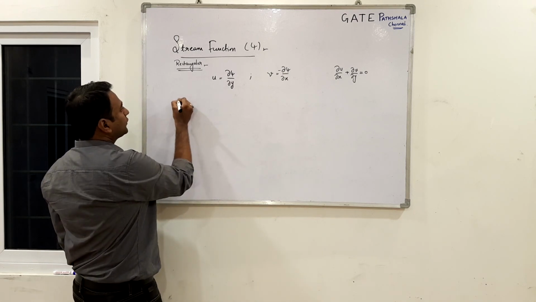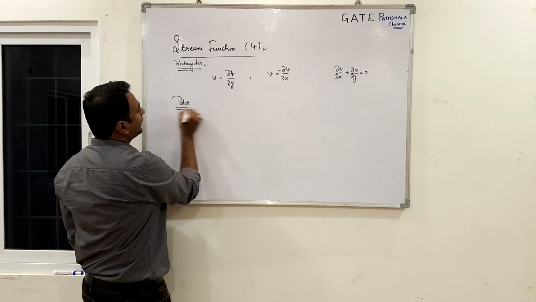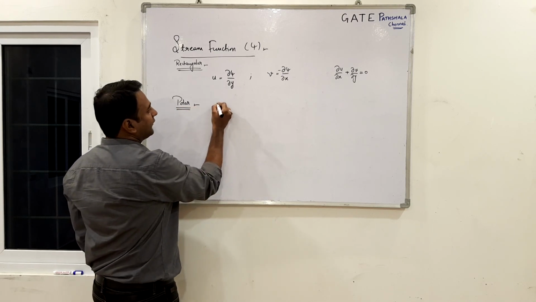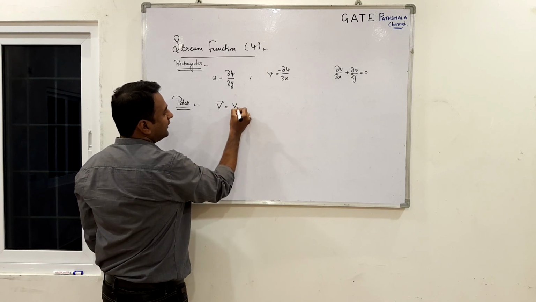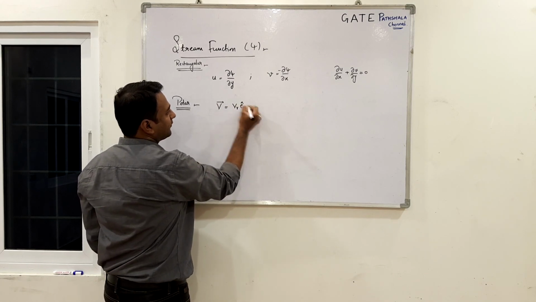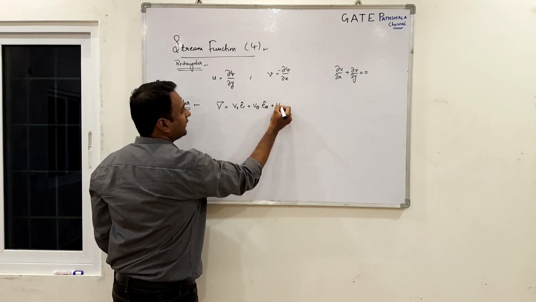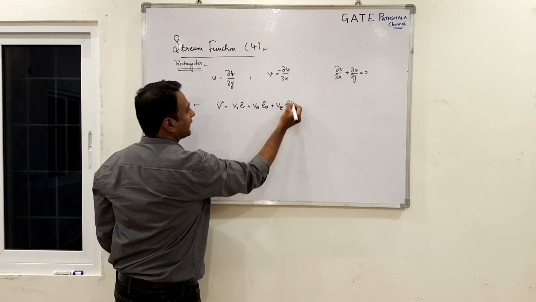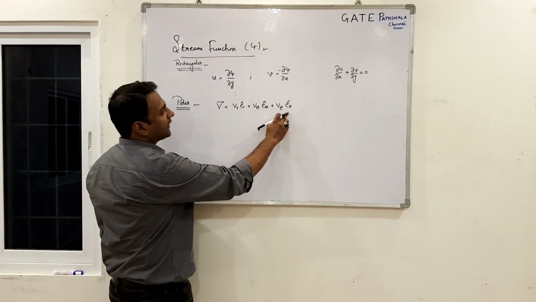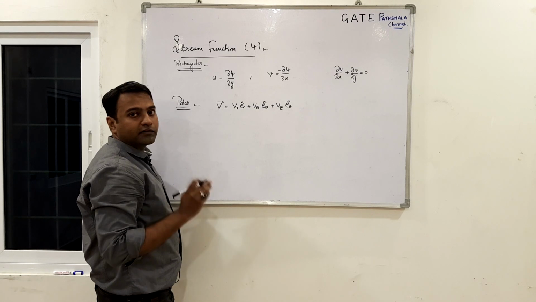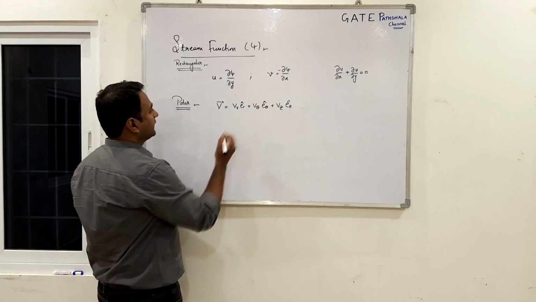So if you move on to the polar coordinates, we will have the velocity vector V bar. In 3D we write Vr er cap plus Vθ eθ cap plus Vz ez cap as the velocity vector, where er cap, eθ cap and ez cap are the unit vectors in radial, tangential and axial direction.